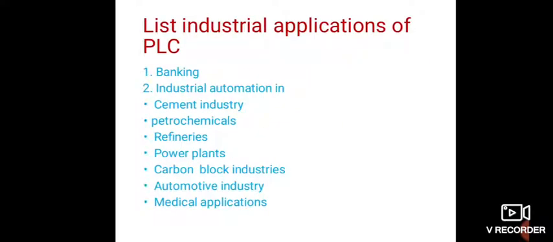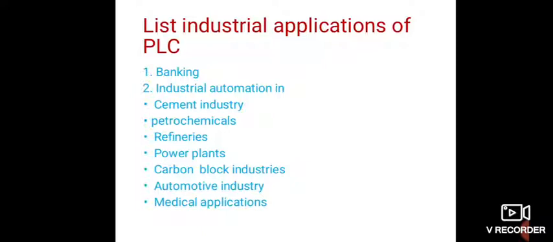Then some of the industrial applications of the PLCs are banking. In the banking sector the PLC is used. Then the second one is industrial automation, to carry out automation in industries like cement industry, petrochemical industry, refineries, power plants, that is where the electricity is generated.